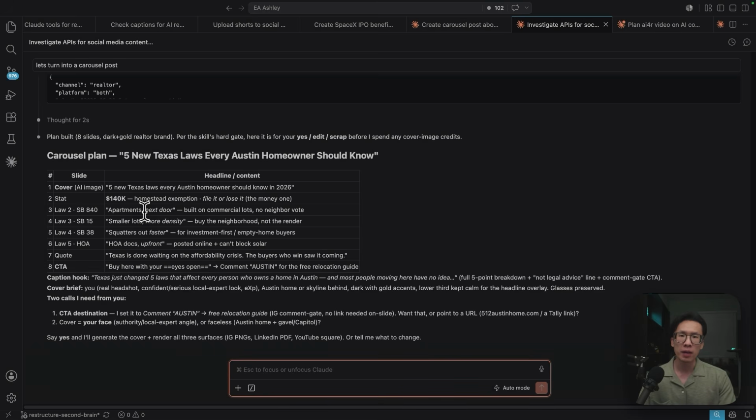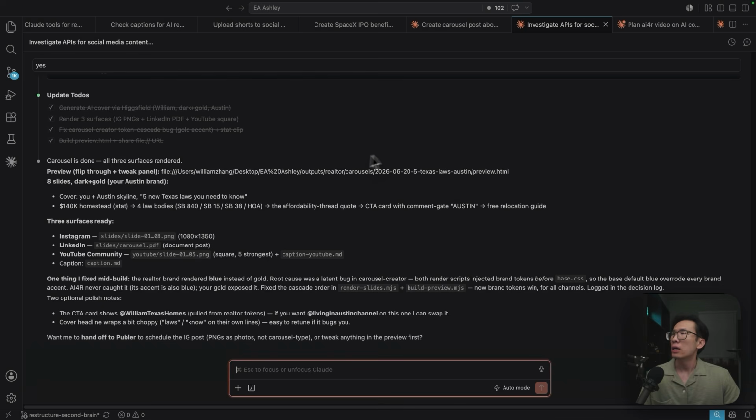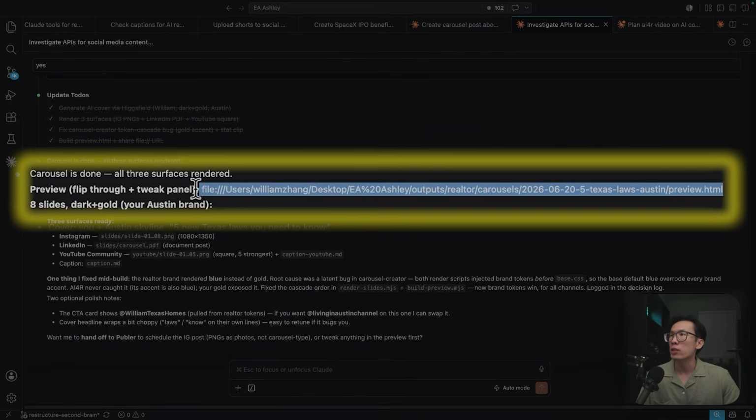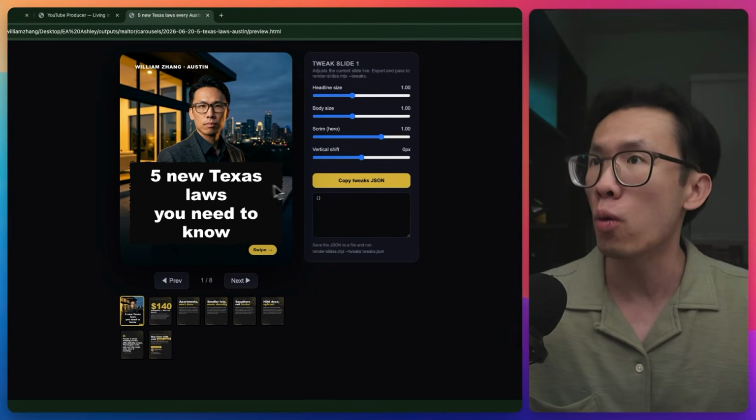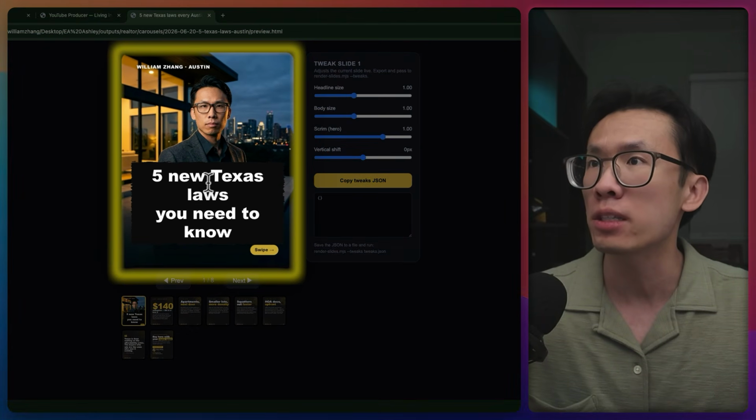So now I'm going to approve the plan. It's going to generate the carousel post for me. And now let's take a look at the carousel post that it generated. I'm just going to load it up right here live with you guys. Oh, this is a really good cover. Five new Texas laws you need to know.